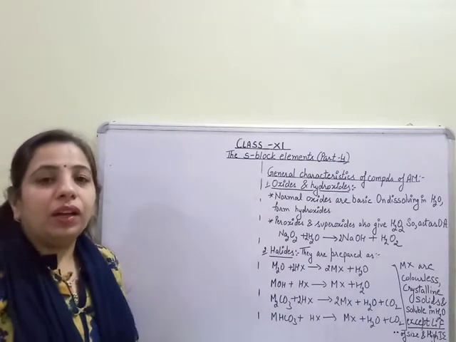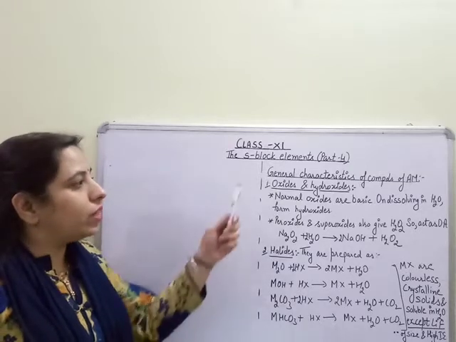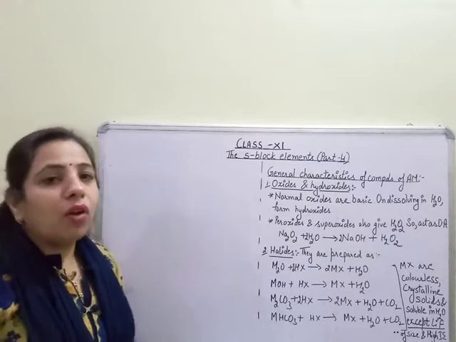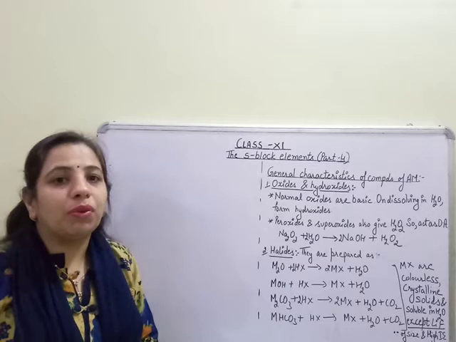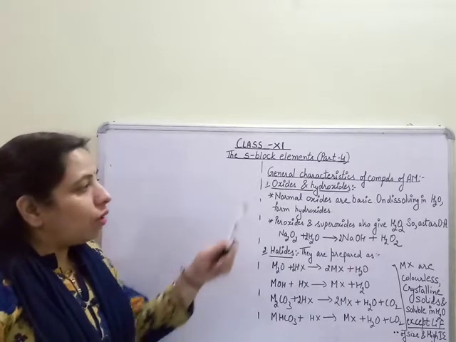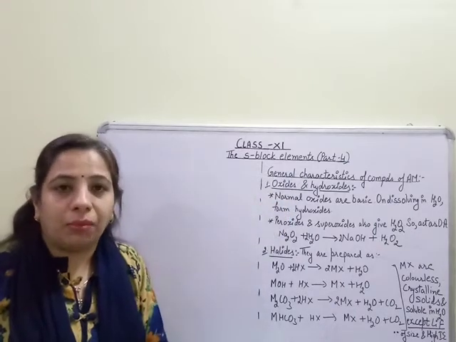Hello everyone. Now in this part of S-block elements, we are going to discuss the general characteristics of compounds of alkali metals. Till now we have discussed the properties of the members of alkali metals, that what type of reactions they show, what type of compounds they form. Now we are going to study the characteristics of the compounds formed by alkali metals.